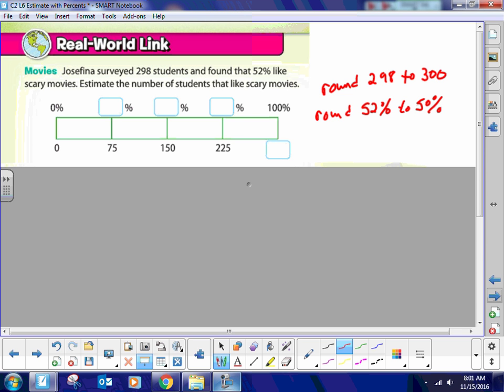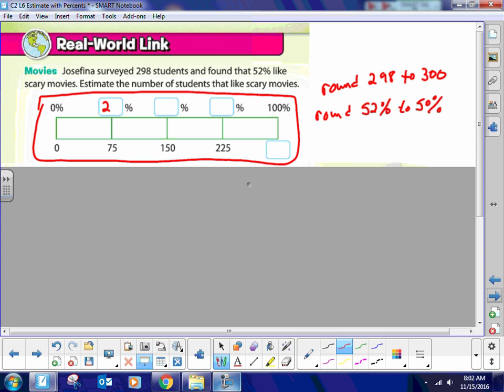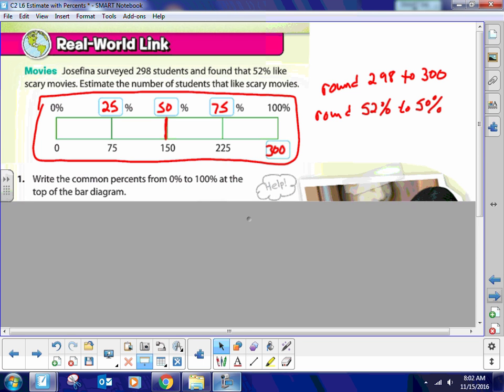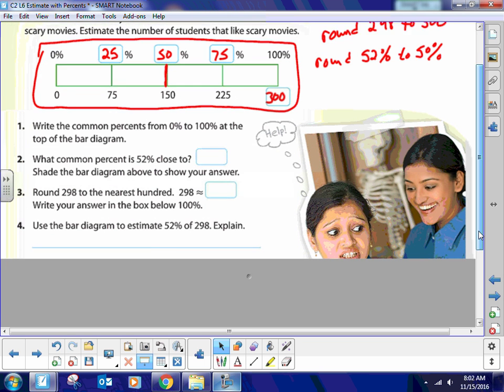As you can do this, and that's what they've done here. They've cut this whole thing into 4 blocks. And in 4 blocks, when you divide 100 by 4, they go in 25 spurts: 25, 50, 75, and 100. And like we said, we've rounded 298 to 300. Now what we want to do is see what 50% of that looks like. So this is our 50% mark. So approximately 150 students, about 150 students like scary movies. That's all there is. You're going to do some rounding.